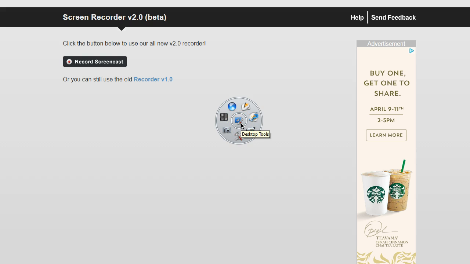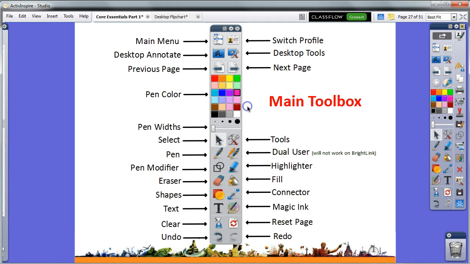When you hover over it, more tools appear, such as the camera, the on-screen keyboard, screen recorder, Express Pull, Promethean Planet, and there's also an icon that returns you to your flip chart. Please click on that icon to return to your flip chart. Those tools will be discussed in detail in Part 2 of the ActivInspire training.